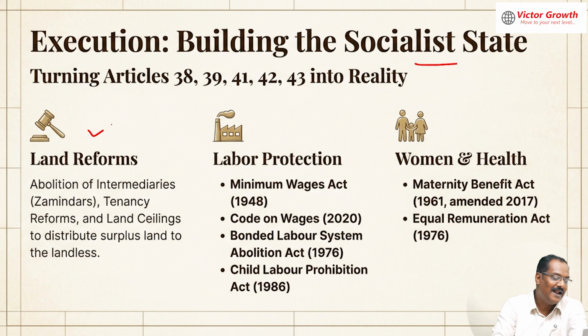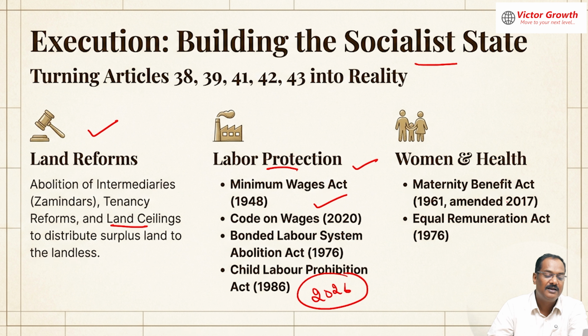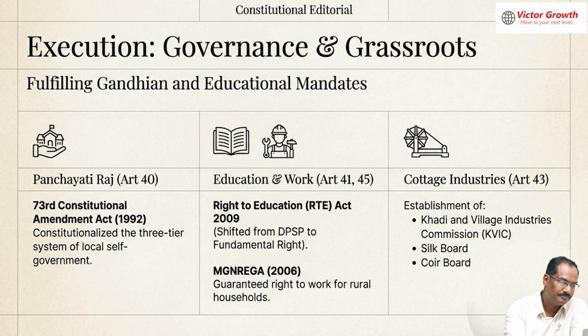So we have land reform, abolition of zamindari system, distribution of land, land ceiling was introduced. Then labor protection, minimum wage, already told you, Code on Wages. In fact, in 2026 we have got one labor code. Please read that. That can be a possible question. Maternity benefit the government has brought in, Equal Remuneration Act is there. So all these are implementation of Directive Principles of State Policy. In land reforms you can say, then minimum wages, equal pay for equal work. These things have been implemented.